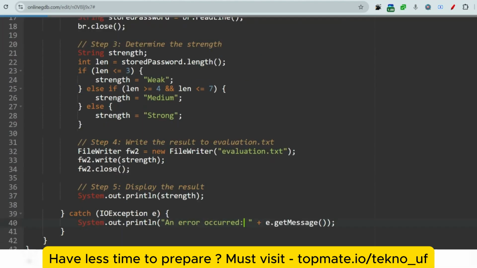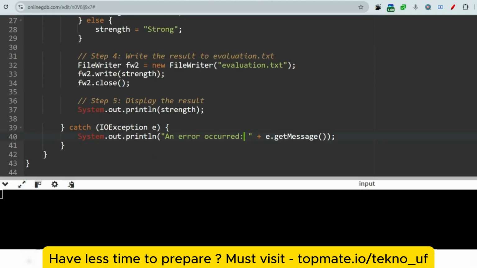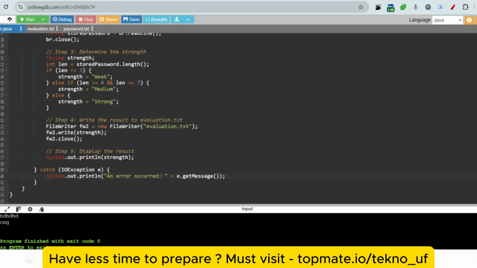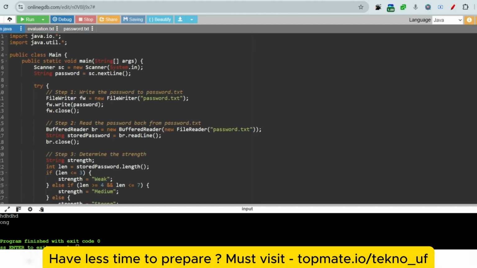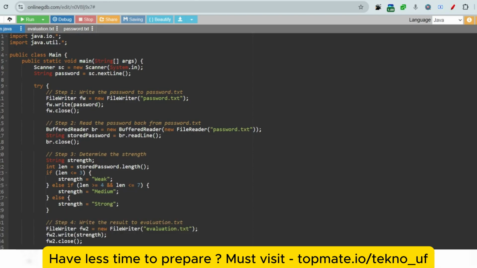Okay, and let me just run another sample input that will have more than 8 characters, and it should be strong. Now the user input should be entered inside the password.txt, you can see, and the evaluation.txt should also be the updated one, strong. Okay, so I hope you got how to create the file, what type of questions they're asking, and how to solve that as well.